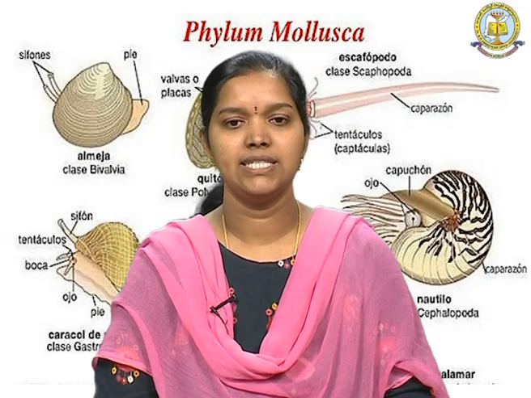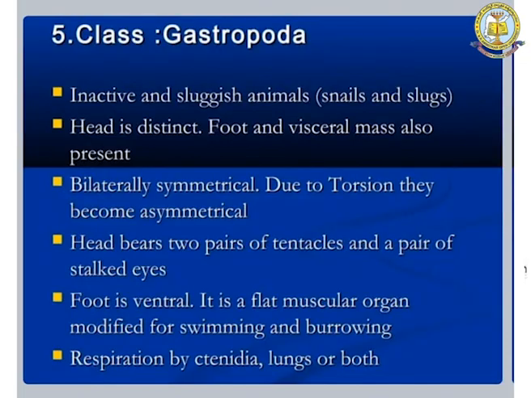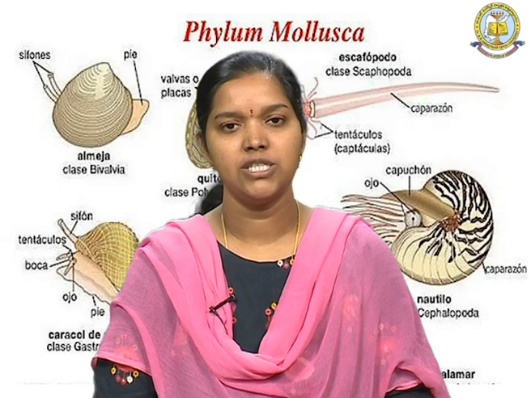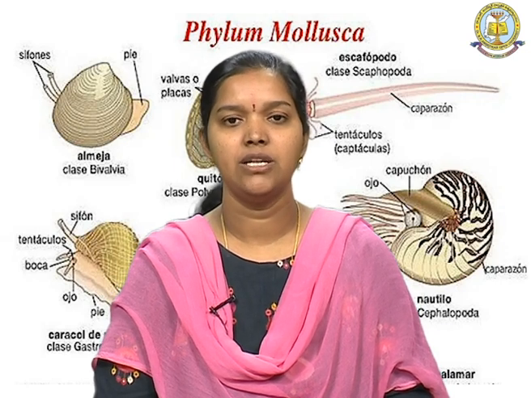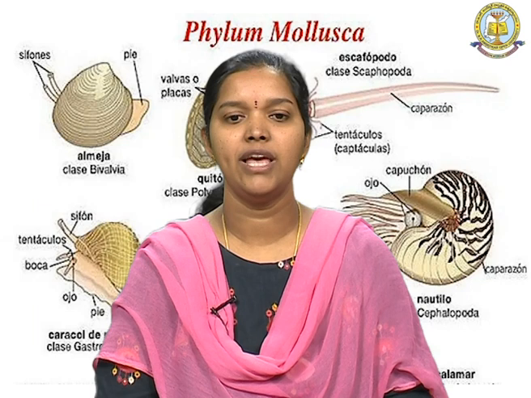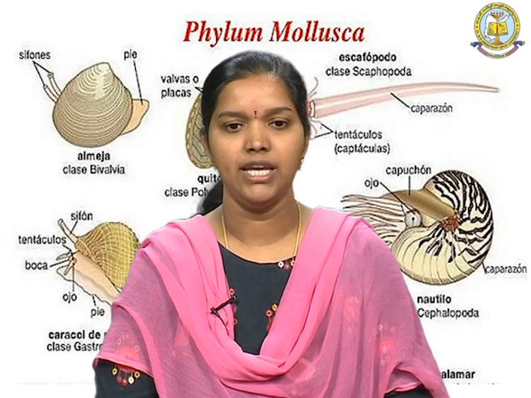And the next class is Gastropoda, which are inactive and sluggish animals such as snails and slugs, and the head is distinct. Foot and visceral mass are also present, and they are bilaterally symmetrical at first, but due to torsion they become asymmetrical. Torsion is nothing but the bending of the shell by 180 degrees with respect to the head.